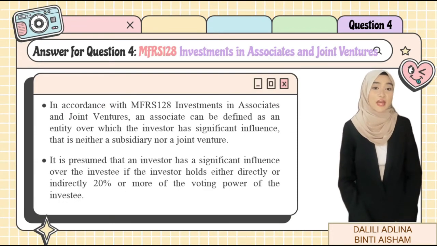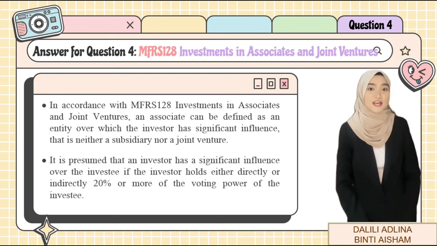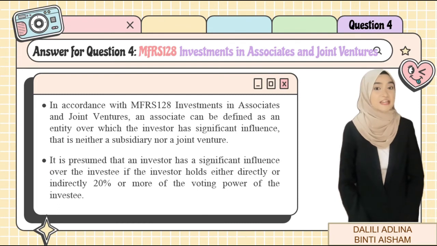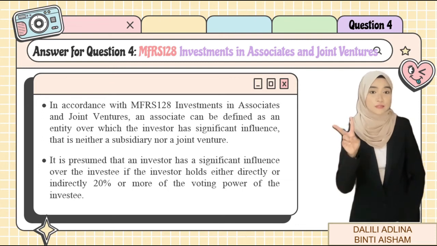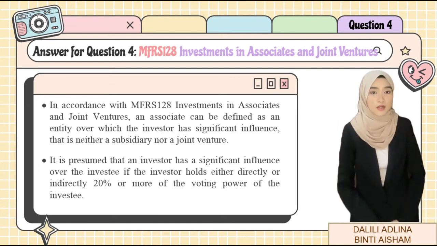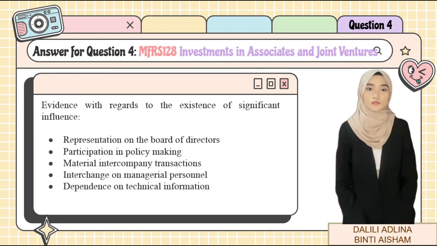In accordance with FAR620 investment in associates and joint ventures, an associate can be defined as an entity over which the investor has significant influence that is neither a subsidiary nor a joint venture. It is presumed that an investor has a significant influence over the investee if the investor holds either directly or indirectly 20% or more of the voting power of the investee.